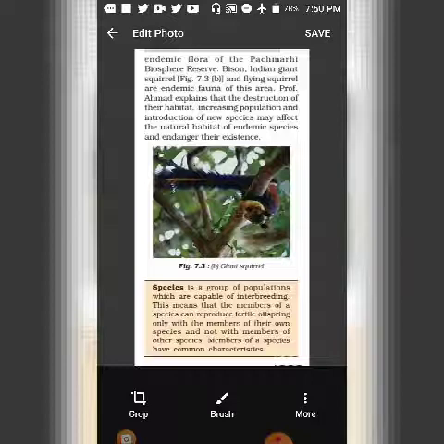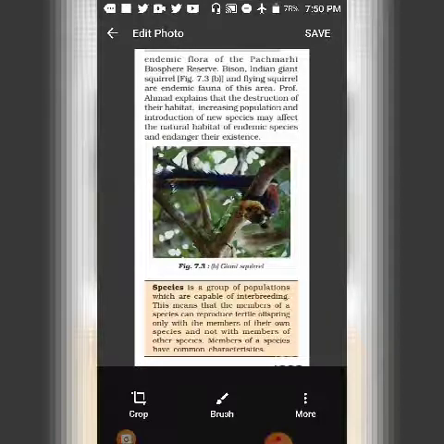So what is a species? Species is a group of population which are capable of interbreeding. So species will be like human species, plant species, animal species. They interbreed, they produce their babies, and therefore the population of that species grows.